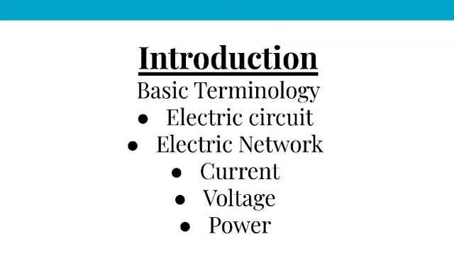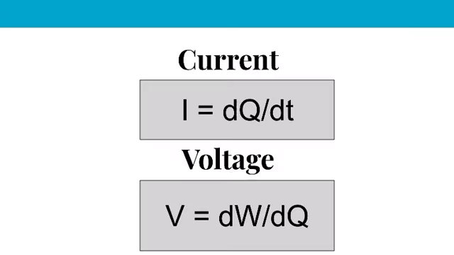Next, we see about electric network. An electric network is a network that need not contain a closed path for providing a flow of electrons from a voltage source or current source. Hence we can conclude that all electric circuits are electric networks, but the converse need not be true.